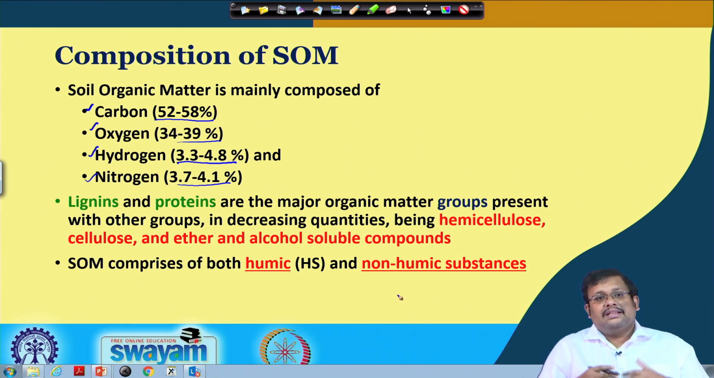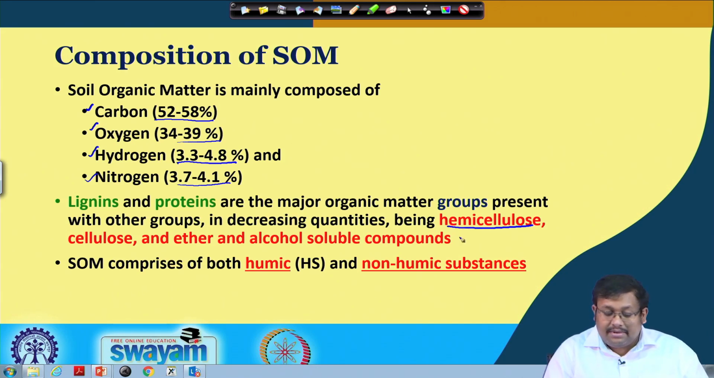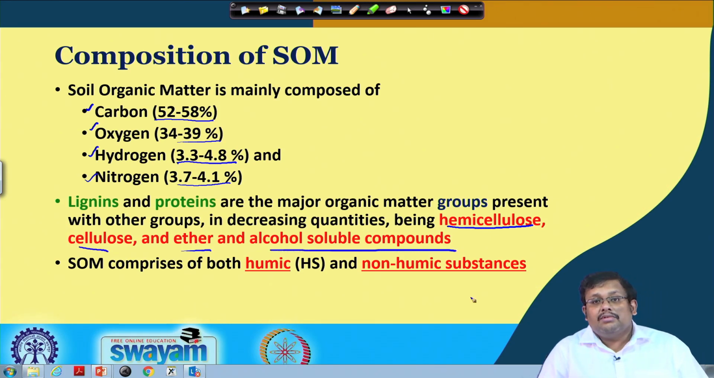Now, remember that lignins and proteins are the major organic matter groups present in the soil organic matter, along with other groups, obviously in decreasing quantities, such as hemicellulose, cellulose, and ether and alcohol soluble compounds. So, what we see is that among all the elements, carbon is present in the highest concentration, which is quite obvious, followed by oxygen and then hydrogen and nitrogen.